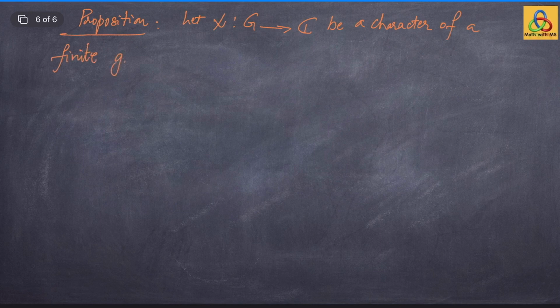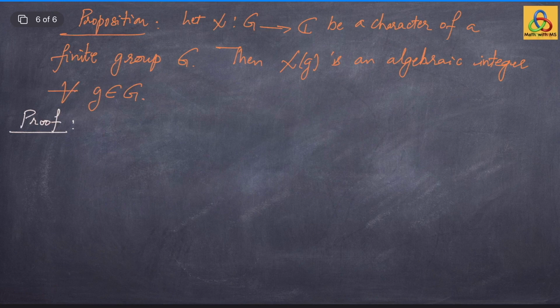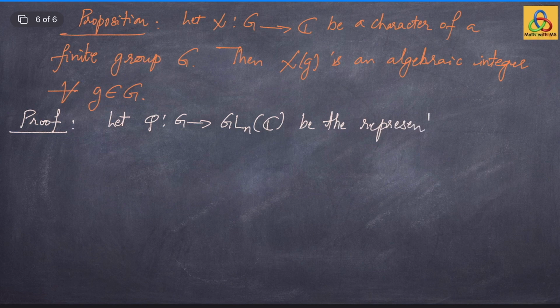Proposition: let chi from G to C be a character of a finite group G, then chi of g is an algebraic integer for all group elements g in G. So let phi from G to GL n C be the representation of G whose character is chi,